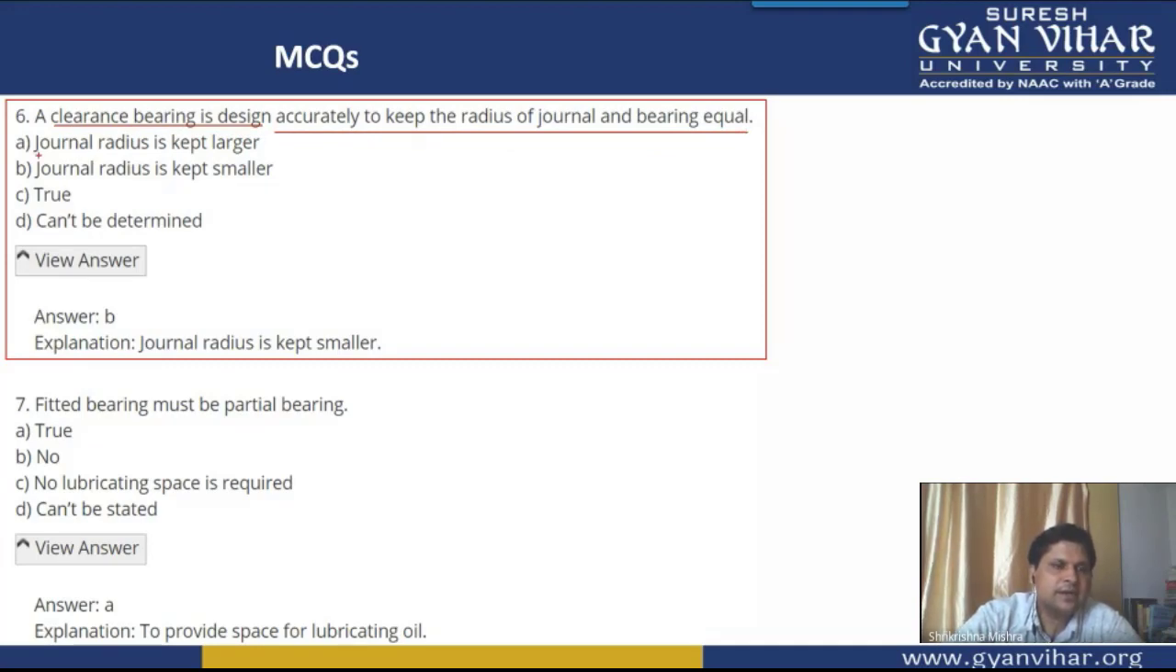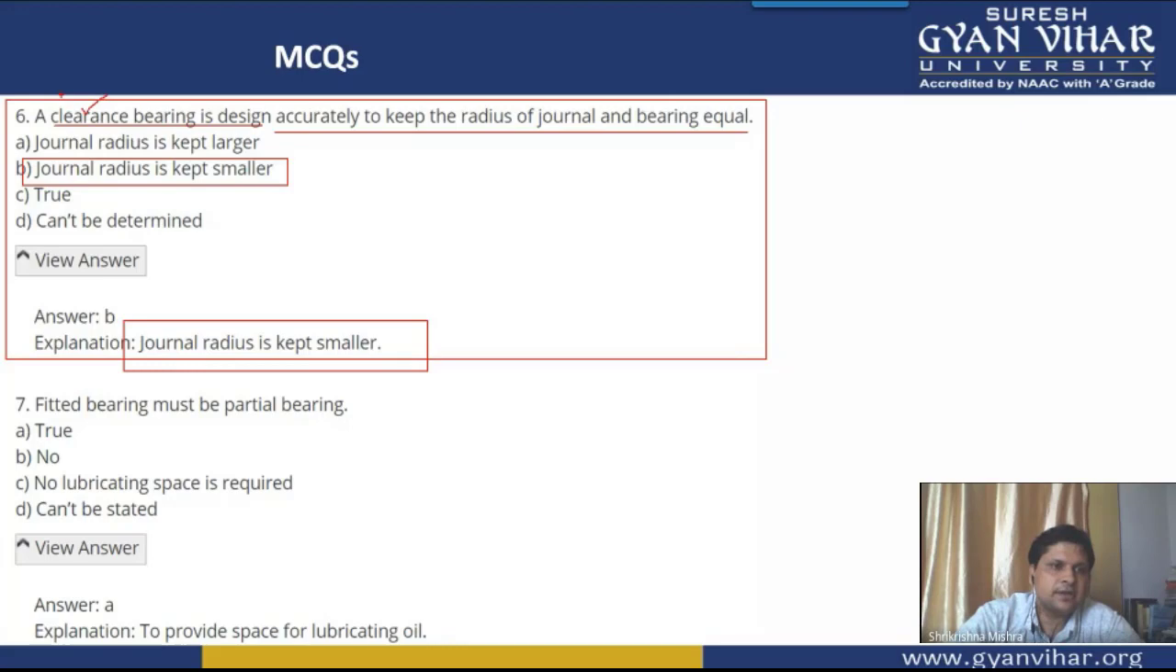Now here, journal radius is kept larger, option A. B is journal radius is kept smaller. C is true, and fourth is can't be determined. So we know that the journal radius is always kept smaller than the radius of the bearing. Then only you will get a clearance bearing. All right, so option B, journal radius is kept smaller.